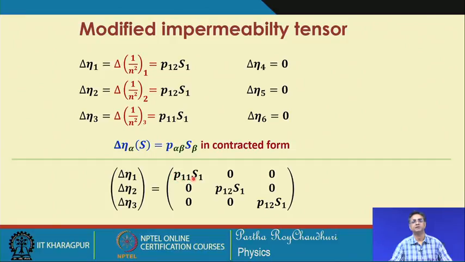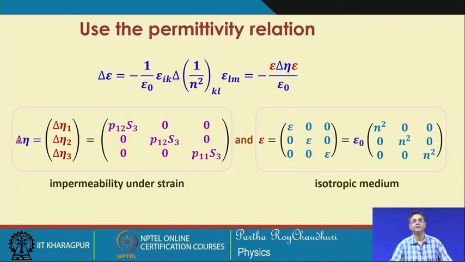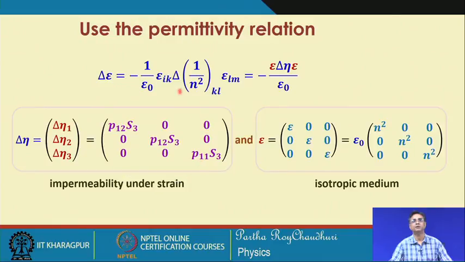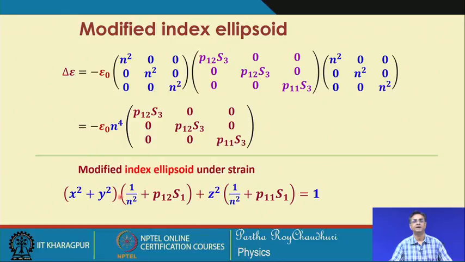I think this is a mistake. This will be 1 2, this will be 1 2, but this will be 1 1, this will be 1 1. Okay, so if I use that, this is correct. In this case I have used P 1 2 here, but this should be P 1 1, and this is P 1 2. Therefore, using the same relation we have done earlier, we end up with this index ellipsoid equation. This time it is this, because the wave is now propagating along the z direction.